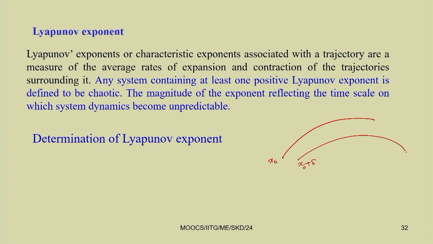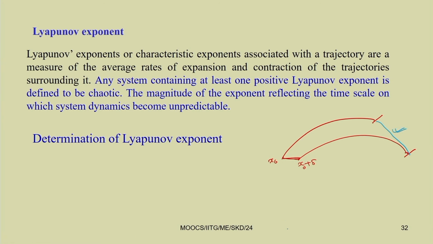Initially this is the difference between the two initial positions, and with time t you can see the difference has grown. Here the difference is delta, but here the difference is very large.